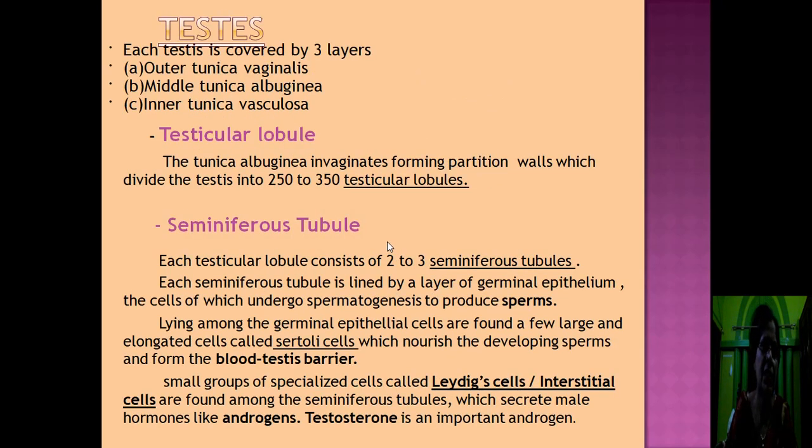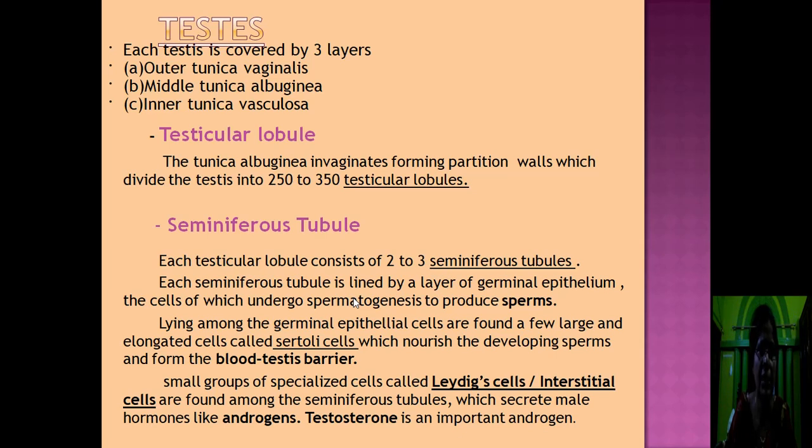Next, come to the testis. We shall discuss the detailed structure of the testis. The testis is covered by 3 layers. The outer layer is called tunica vaginalis, the middle layer is tunica albuginea, and the inner layer is tunica vasculosa.